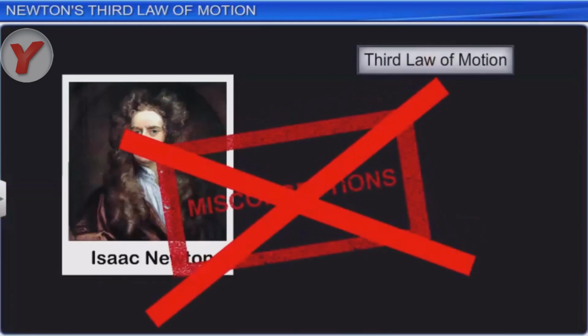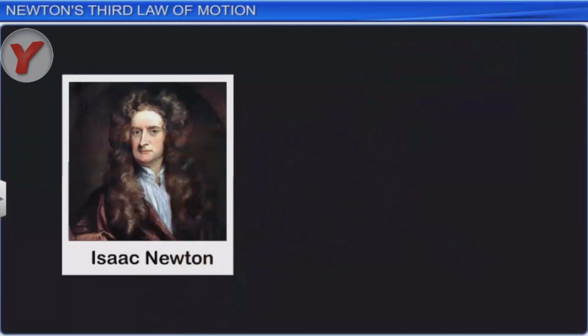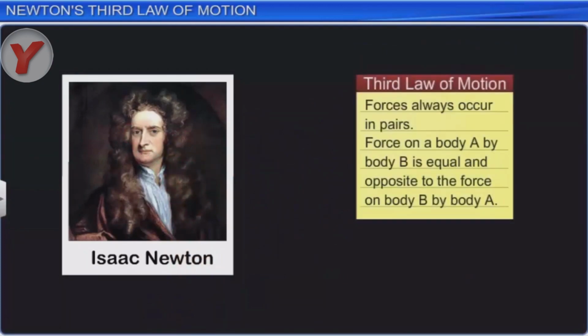To avoid all these misconceptions, Newton's third law of motion can be stated in a simple and clear way. Forces always occur in pairs.